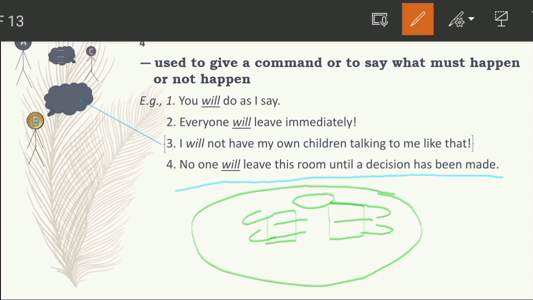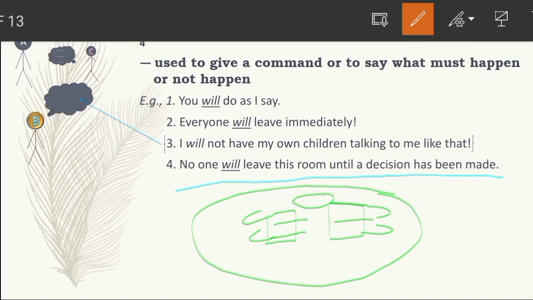Now the boss is ordering everybody that no one will leave this room until a decision has been made. So it is a continuous situation, where the boss is commanding that no one will go from this office or room until a decision has been made. This is the meaning of this sentence.